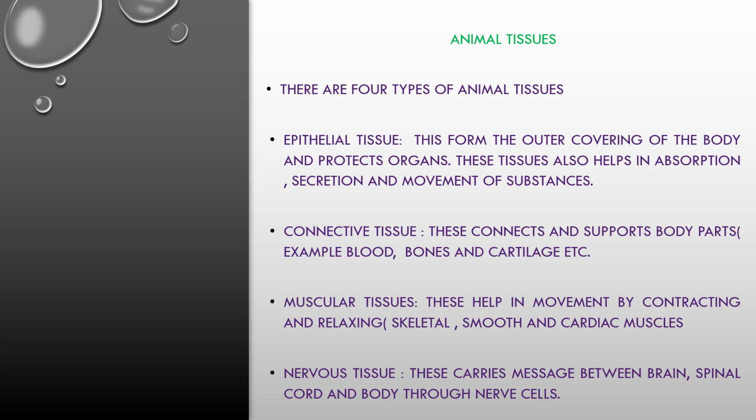Connective tissue. These connect and support body parts, for example, blood, bones, and cartilage. Muscular tissues. These help in movement by contracting and relaxing. Skeletal, smooth, and cardiac muscles. Nervous tissue. These carry messages between brain, spinal cord, and body through nerve cells.